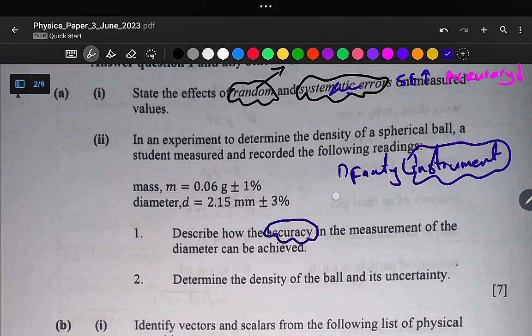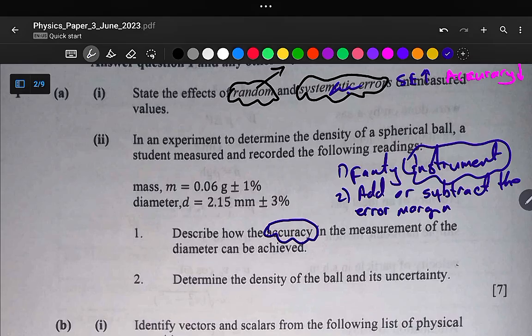Another way of correcting systematic error is that we either add or subtract the error margin. Let's say the error margin was plus 1 second.